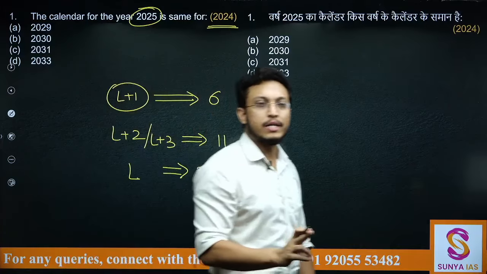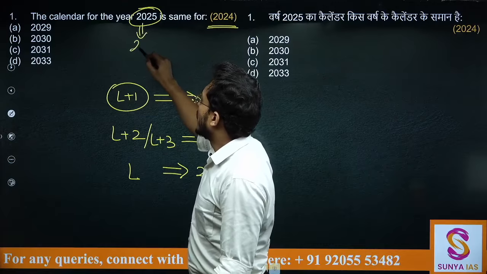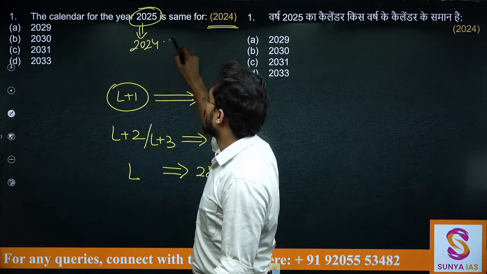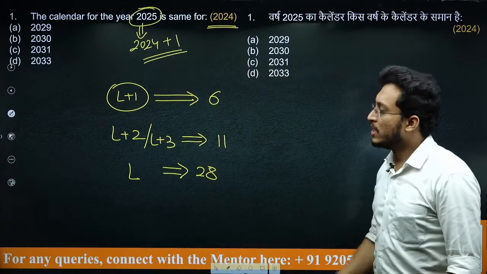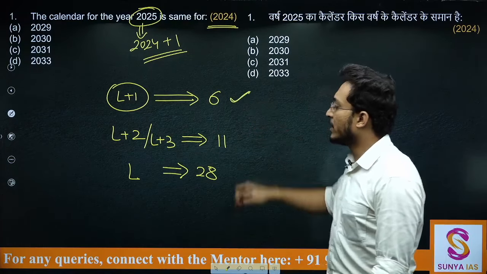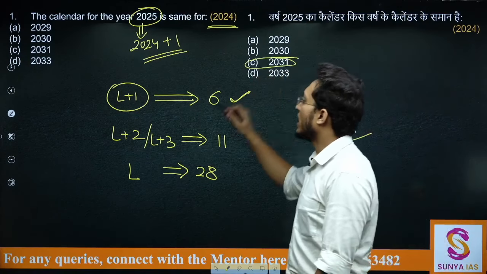अब let's apply it directly. So 2025 is of the form of a leap year, that is 2024 plus 1. So it is of the form of leap year plus 1. That means its calendar will repeat after 6 years. So the calendar of 2025 will be same as 2031. कुछ नहीं करना था, बस 6 ऐड करना था.